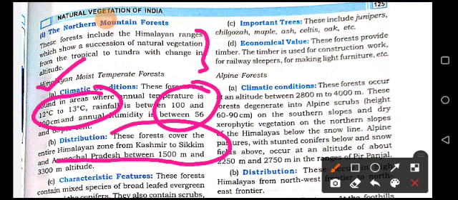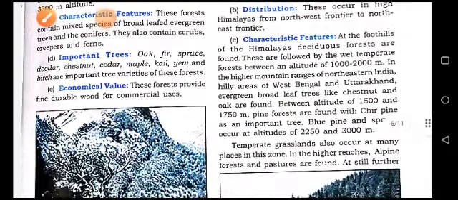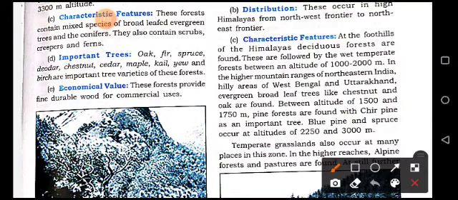And characteristics are broad-leaved evergreen trees and conifers. And trees are oak, fir, spruce, deodar, chestnut, cedar, maple, kale, yew, etc. And economical values are fine durable wood for commercial uses. And important trees include juniper.